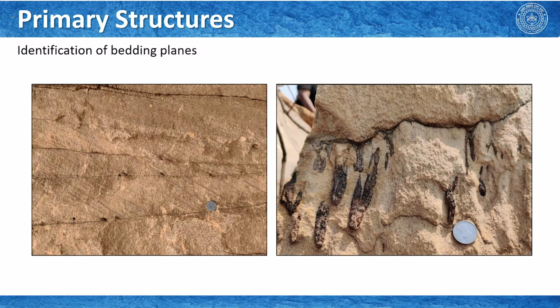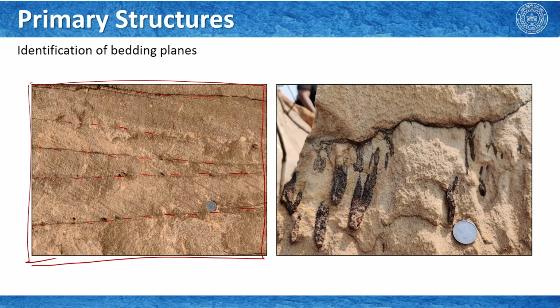So, to identify bedding planes, as you can see, this is an exposure where we see some traces of planes. So, for example, this one, then this one, this one, this one, and so on.